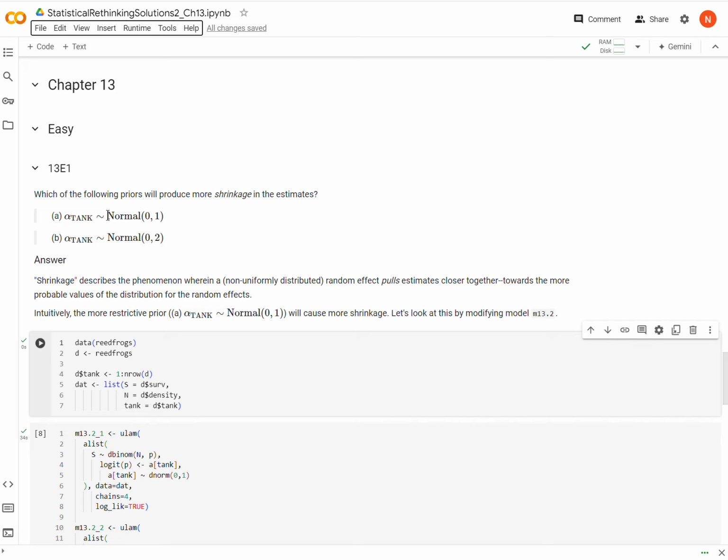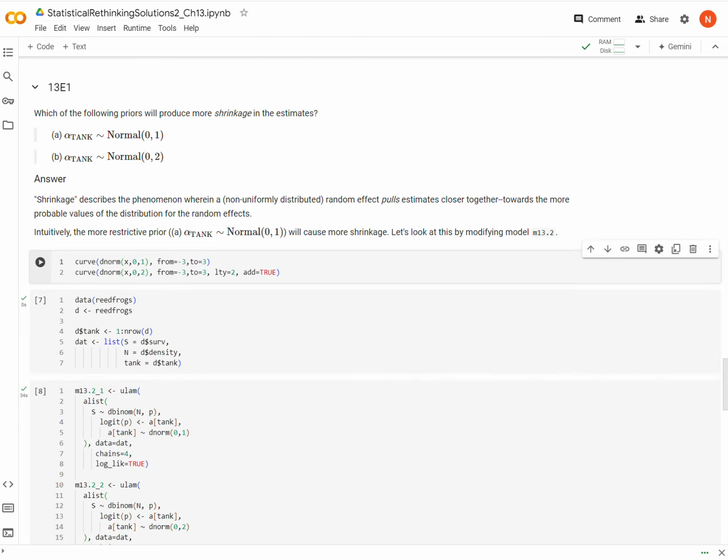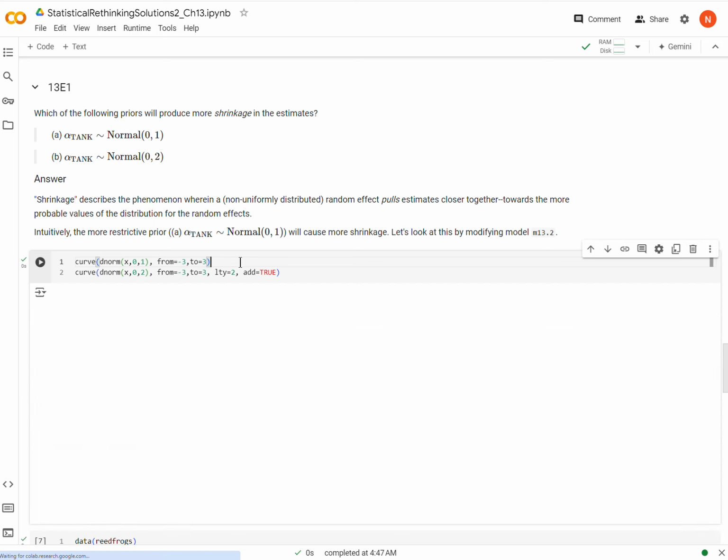Okay, so what that ends up doing, if you think about the overall footprint of the data, is it tends to suck the estimates of the random effect towards some central value, towards some common value, right? So in a normal distribution, it would suck it towards the mean of the normal distribution. Okay, well, actually, I'm going to demonstrate that really quick. Let me demonstrate what I'm trying to get across here.